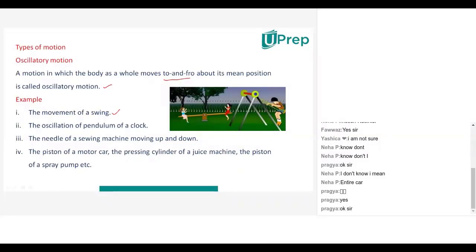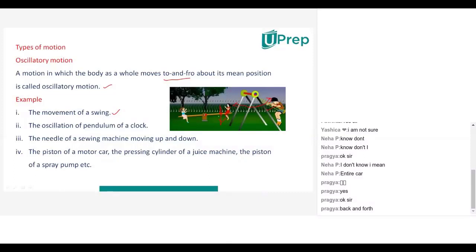Now generally you know the movement of a swing. Maybe you know that some kind of a structure will be there. This is called a swing, and it is moving to and fro. That means it will move to this side and this side by taking this as a fixed point, and this will be called oscillatory motion. And it also moves up and down like this by taking this point as a reference, so it is also called oscillatory.